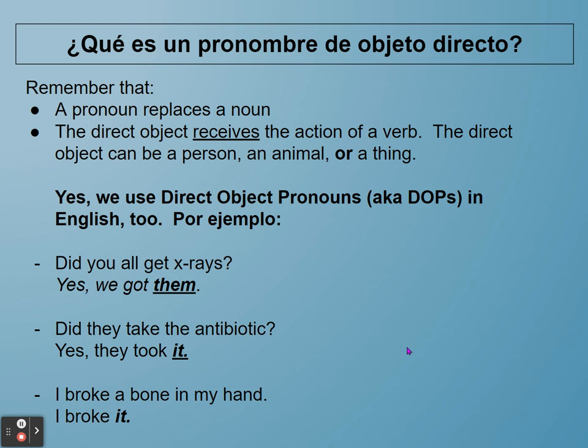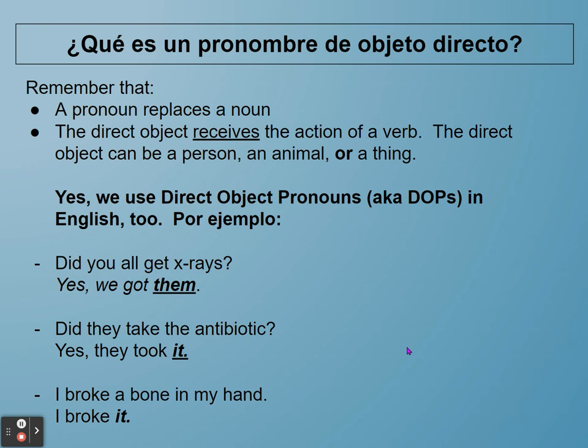The second question: did they take the antibiotic? The subject in both the question and the answer is they, because you're talking about other people. Take becomes took because it's asking, did you do something? And in your answer, the antibiotic is your direct object, and that is what is replaced in your answer with it.